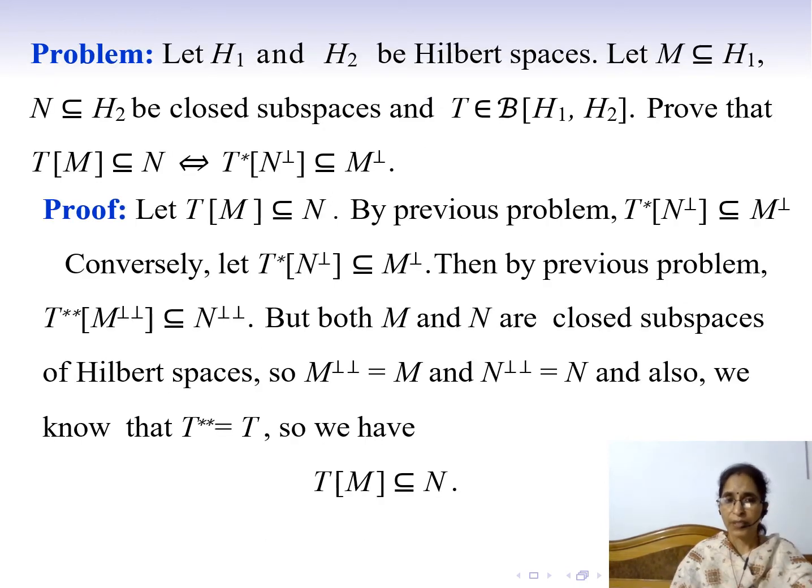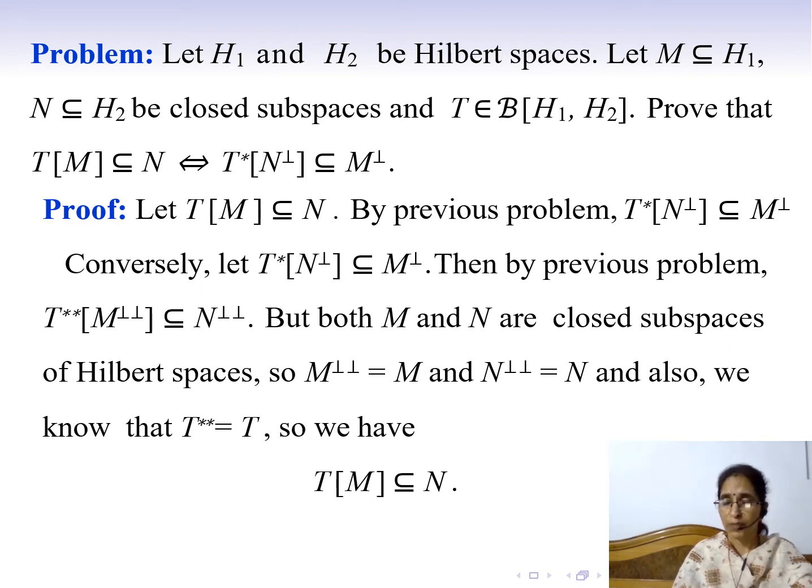Now the next problem is, let H1 and H2 be Hilbert spaces. Let M be a closed subspace of space H1 and N be a closed subspace of space H2. And T belongs to B(H1, H2), that is, T is a bounded linear operator from H1 to H2. Then we have to prove that T image of M is contained in N if and only if T star image of orthogonal complement of N is contained in orthogonal complement of M. Let us prove this result.